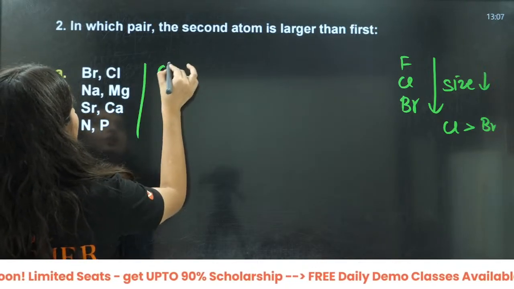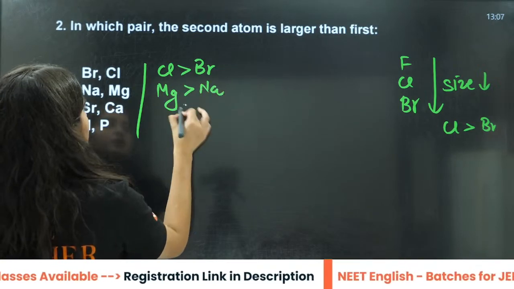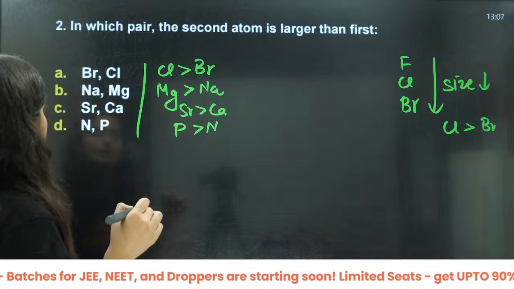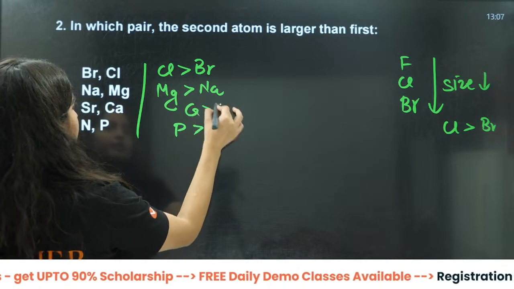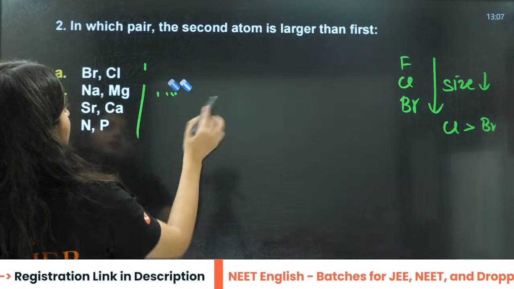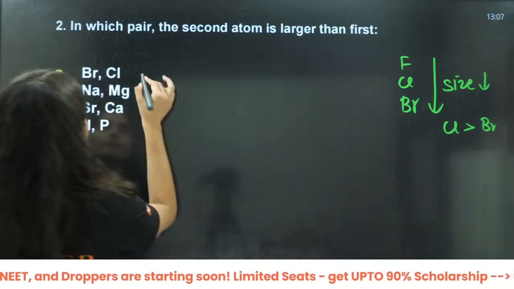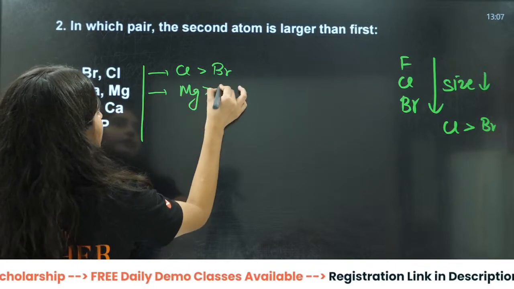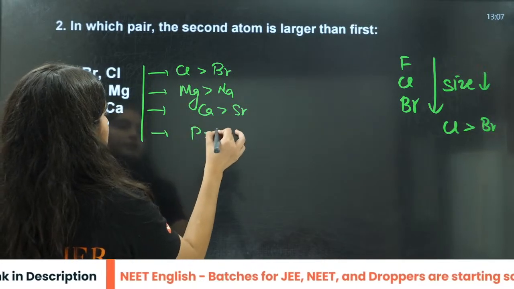That means they are saying chlorine should be greater than bromine, magnesium greater than sodium, calcium greater than strontium, or phosphorus greater than this. Let us check each one.